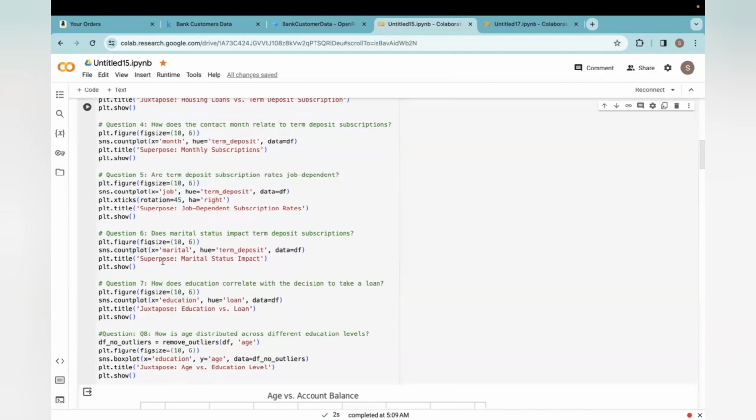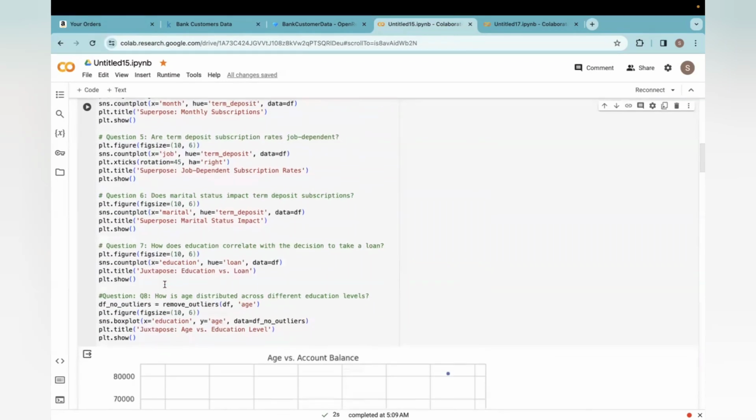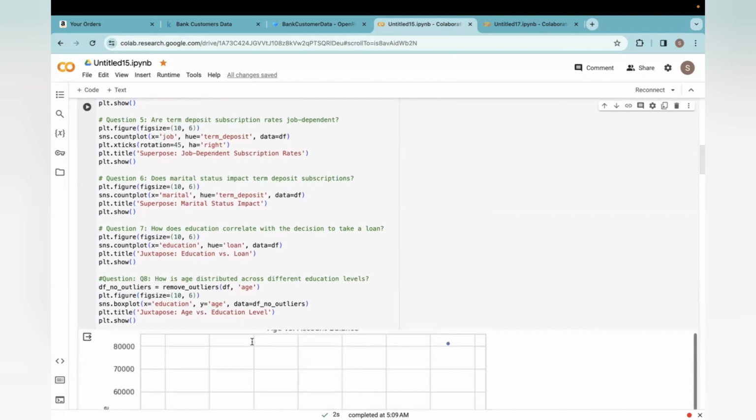And coming to the next question, which is regarding the marital status, which would investigate if marital status influences the term deposit subscription, and the hypothesis is that married individuals might subscribe more. And the next question is regarding education versus the loan decision, and education versus age versus different educational levels. Both help to examine the correlation between education and the decision to take a loan, where pursuing a higher level of education may correlate with fewer loans. This builds on the first question by adding education, exploring how age and education impact the decision to get a loan.